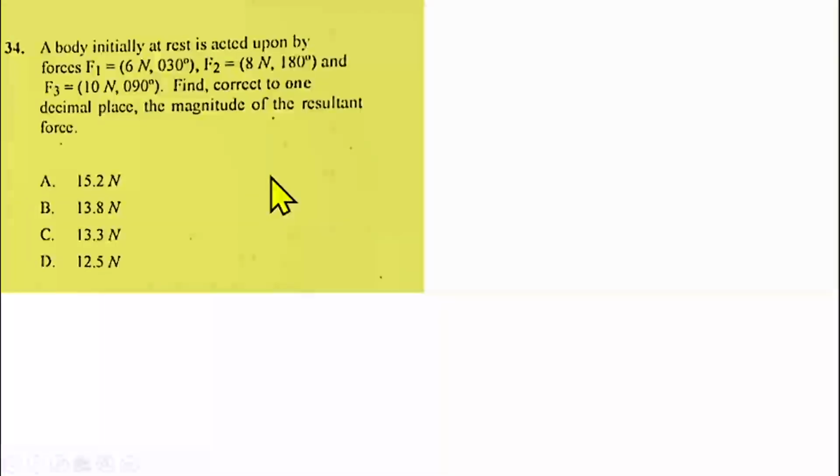Question number 34, still on forces. You are told that a body initially accelerates and is acted upon by these three forces. You are to find, correct to one decimal place, the magnitude of the resultant of the forces. So it's very similar to the question that we just finished, the one where we talk about forces as well. You're going to do the same thing here also.